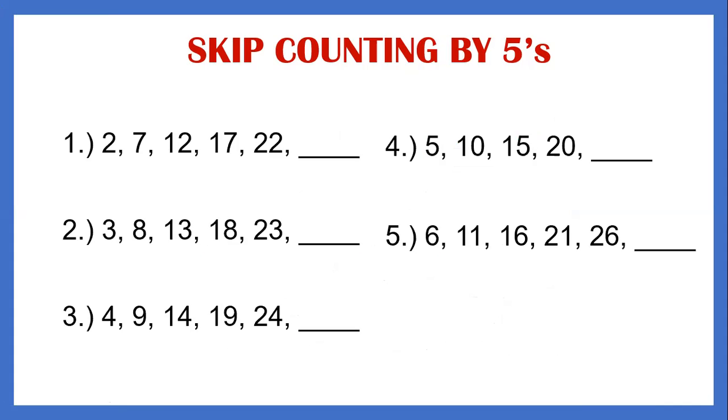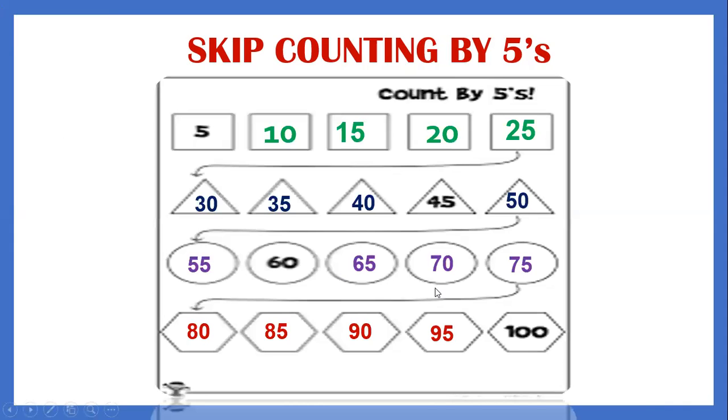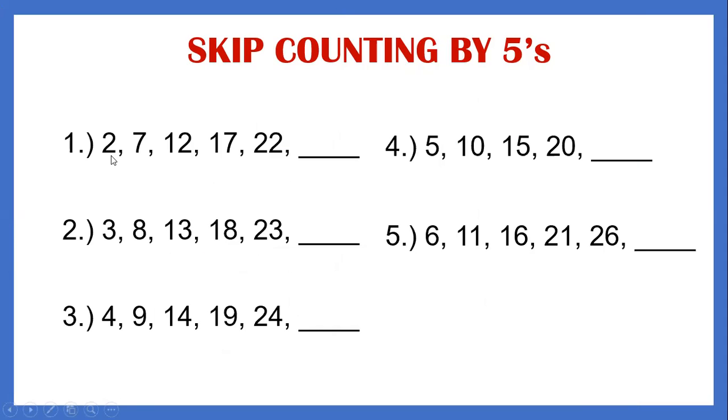Now, last activity. This time, class, I'm going to use odd numbers. Because this one adds an even, right? And it started with 5. Now, let's make it different. Let's start with number 2. Skip counting by 5. So 2, 7, 12, 17, 22. What is the missing number next to 22? Skip counting by 5, it becomes 27. Yes, it becomes 27.